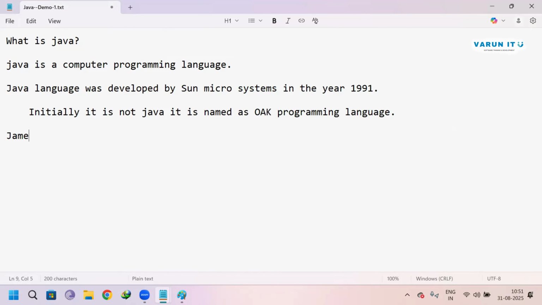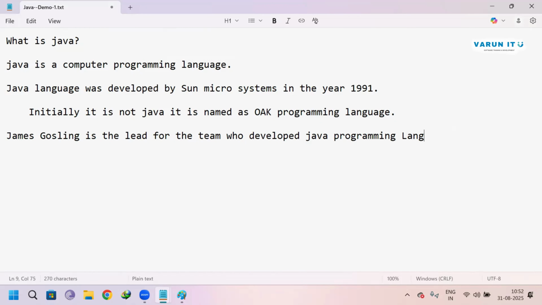Just for introduction, James Gosling was the lead for the team who developed the Java programming language.